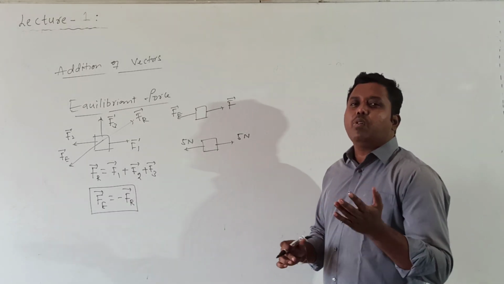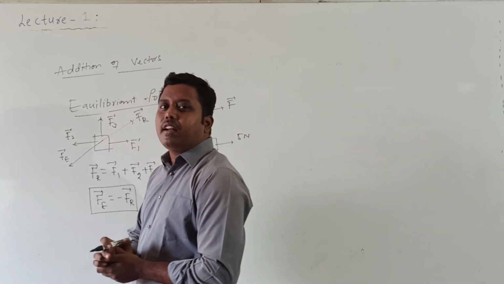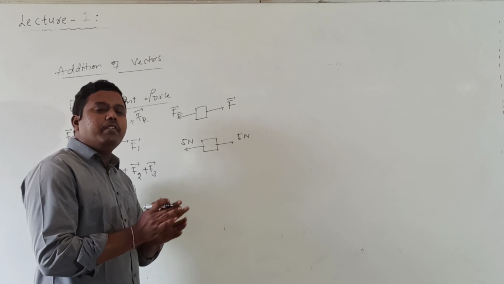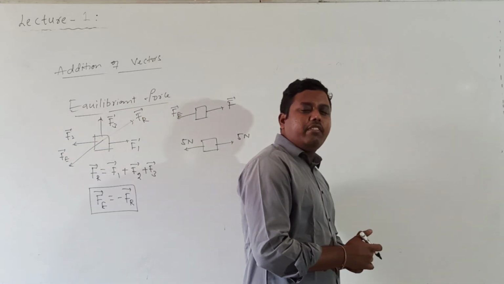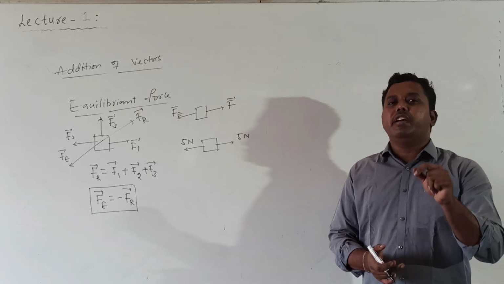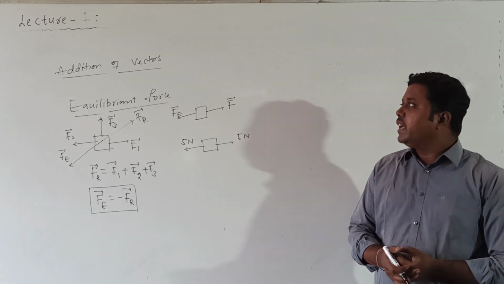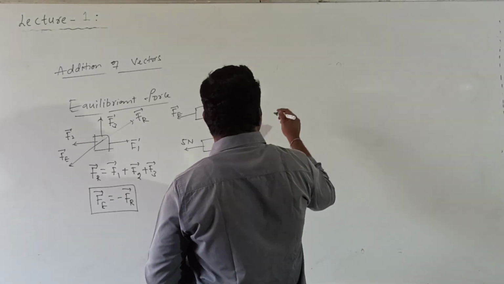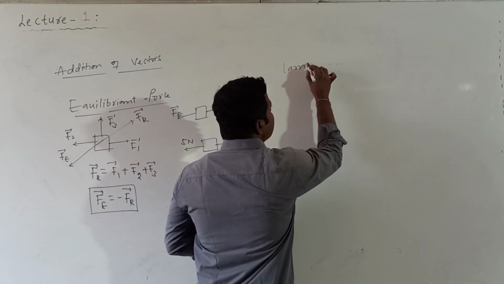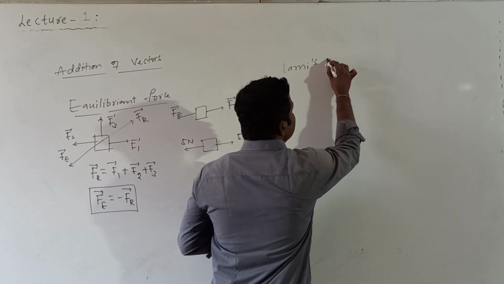If the forces are equal or unequal, but non-coplanar, meaning they are not in the same plane, the minimum number of forces required to keep the body in equilibrium is 4. Equilibrium, understood now? Equilibrium force. So after completion of this equilibrium force, the last topic of this class we discuss is Lami's theorem.